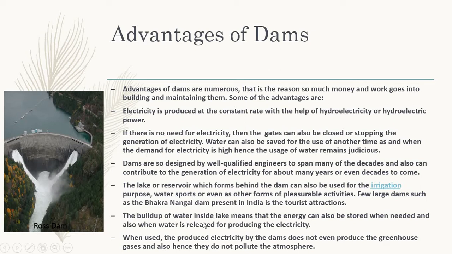Other point, the build-up of water inside the lake means that energy can be stored and used when needed, when water is released for producing electricity. Here the water that is collected means the energy is stored.